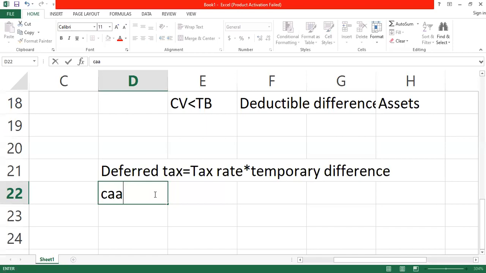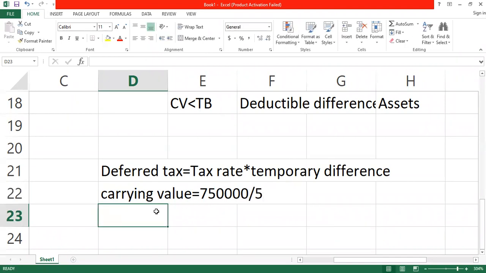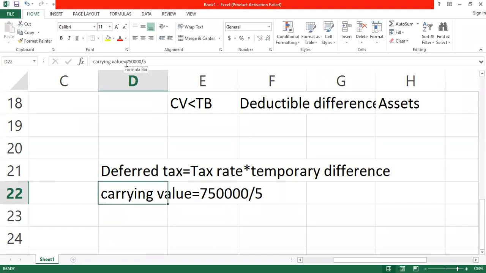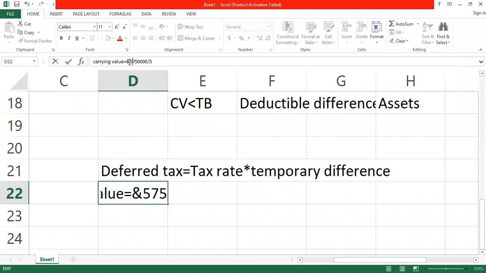So we have that carrying value is equal to... you can do 20% times the cost, or you can do the cost divided by 5 years, anyhow you want to do it. So 750,000 divided by 5 years. What will be the depreciation? Okay, carrying amount will be the total cost minus the accumulated depreciation. Yes. 750,000 minus, into brackets.